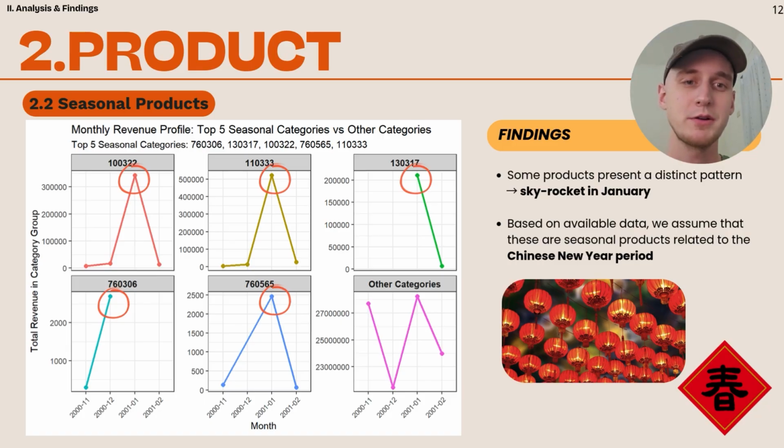When we compare it to other categories, all collectively, you can see that although there's a drop in December, still, the highest point will be in January. It is directly connected to the Chinese New Year period, so we need to intensify our marketing efforts around that period.